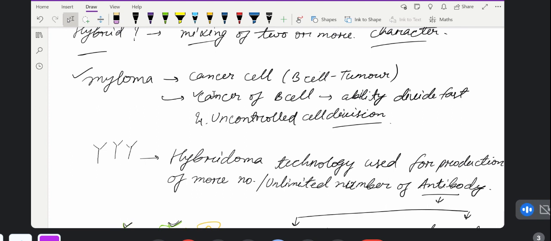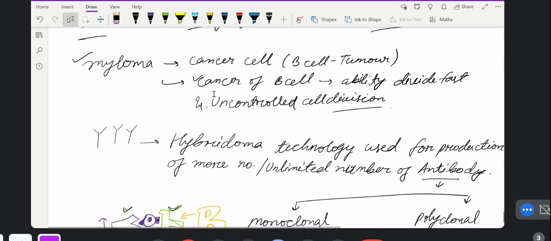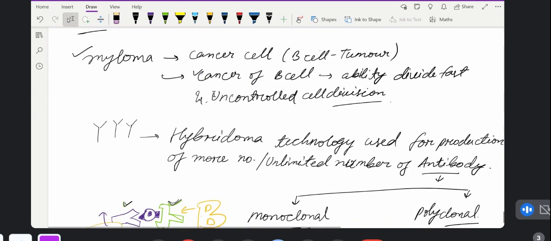Otherwise, a B cell has its own life and cannot simply survive in experimental dishes. So we want a cancer type of cell which can easily survive outside the body, with uncontrolled growth. That's why we want cancer B cells.